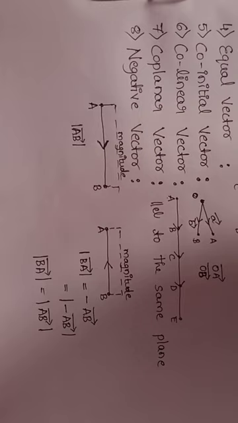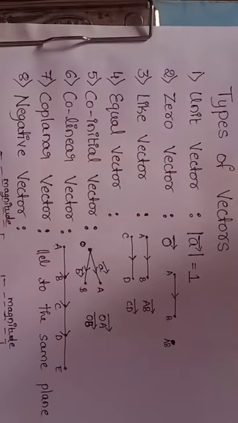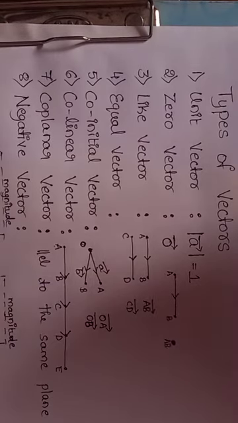So these all are types of vectors. In the next class I will discuss scalar multiplication and scalar or dot product of two vectors, definition with its properties.